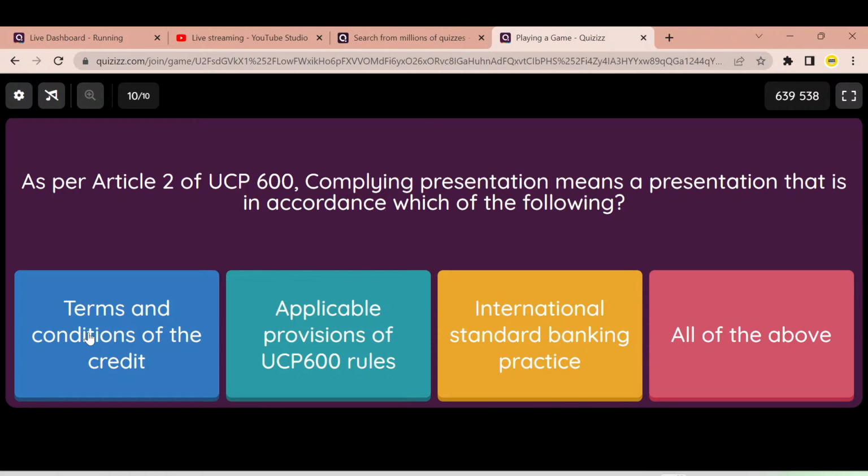So whenever the credit is expressly stated to be subject to UCP 600, then the presentation that you make has also to be in accordance with the UCP 600 rules. So B is also correct. Finally, the presentation that you make should also be in accordance with the International Standard Banking Practice, ISBP. So here the correct answer is all of the above, or option D, the very last option.